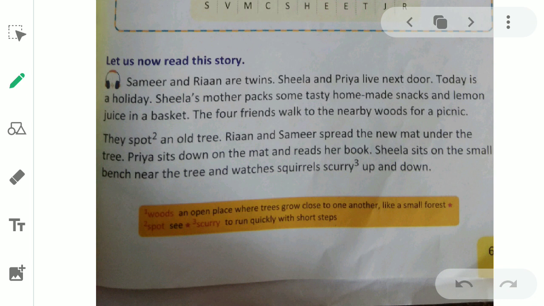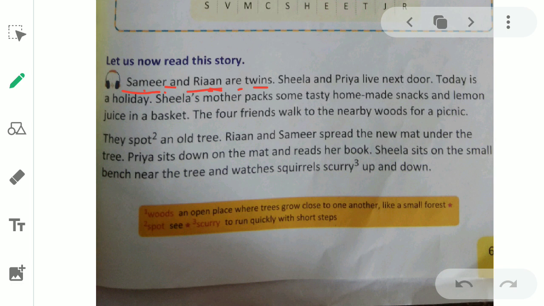So here we have Sameer and Rayan. Sameer and Rayan are twins. So kids, there is one boy Sameer and the second boy is Rayan, and they are twins.